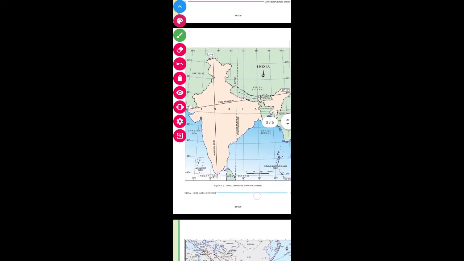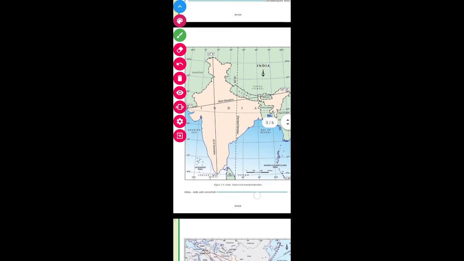We know that the longitudinal difference is 4 minutes per degree. So when we multiply 4 minutes with 30 degree, we get 30 into 4, 120 minutes, which means 2 hours. So there is an actual 2 hour time difference between Gujarat and Arunachal Pradesh.